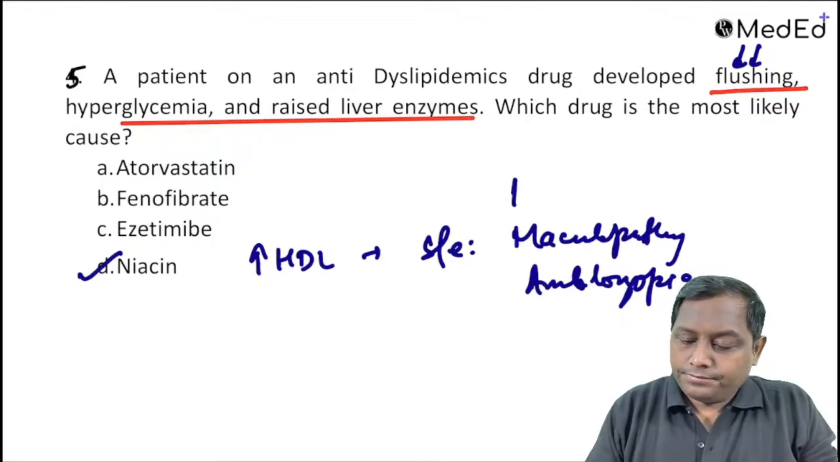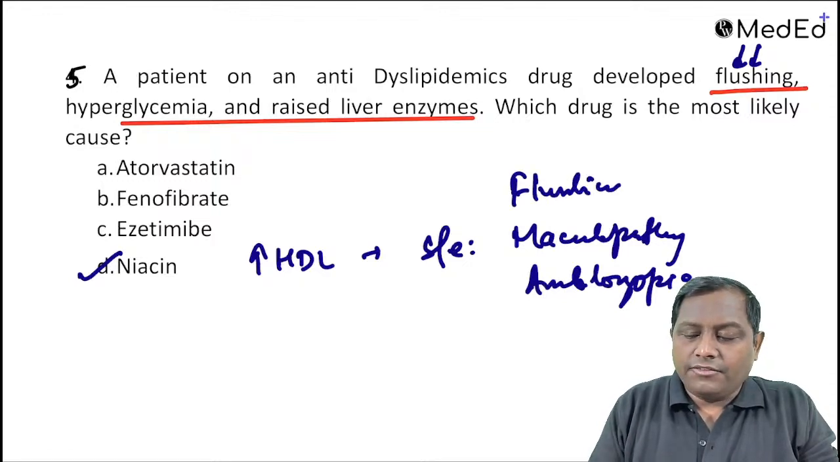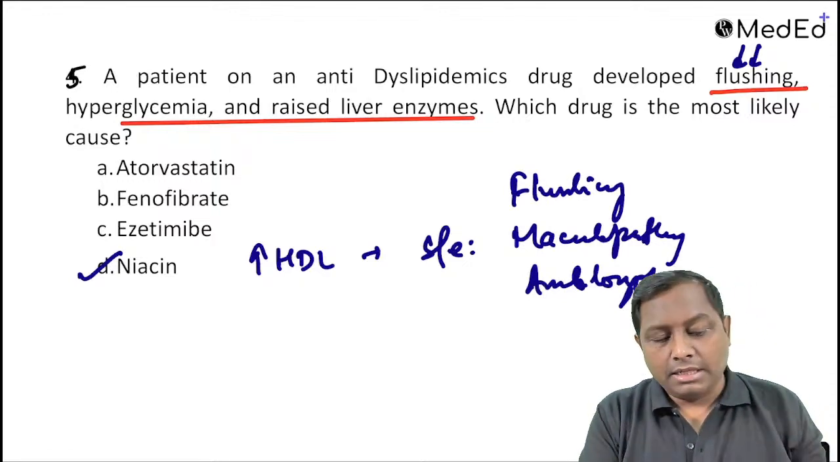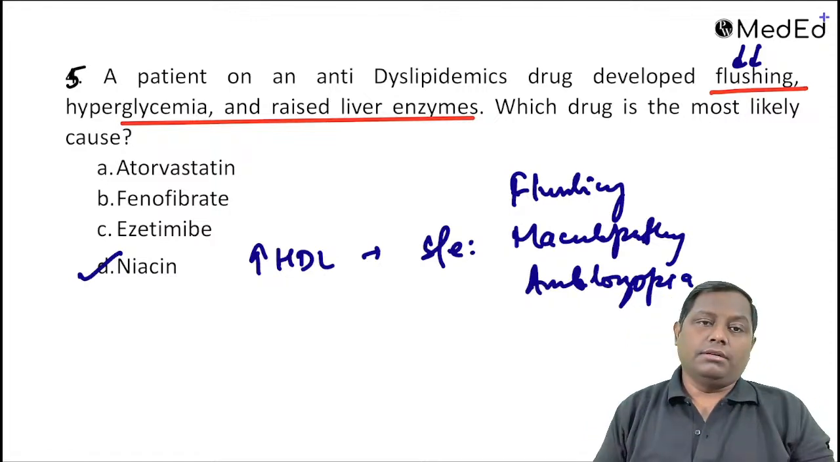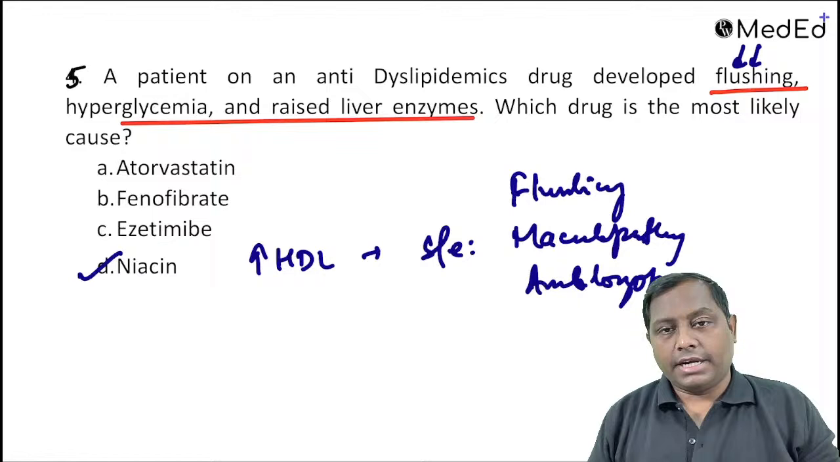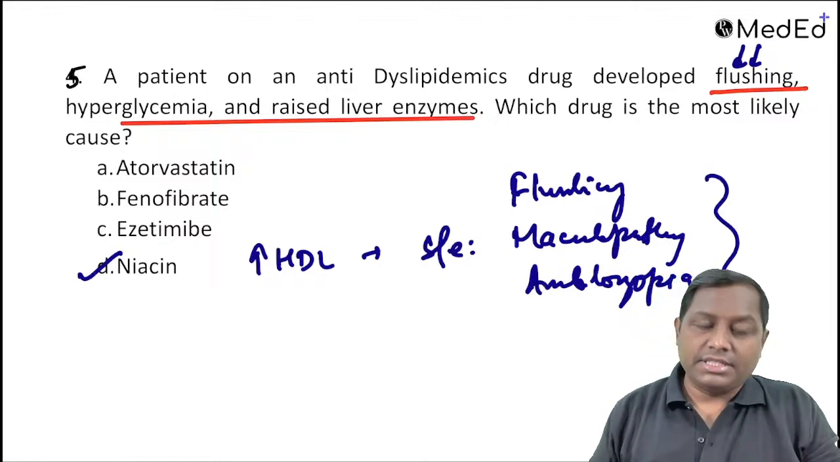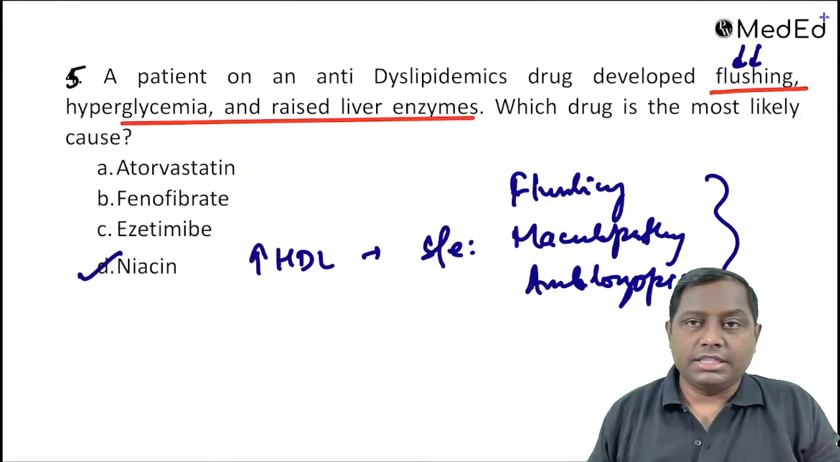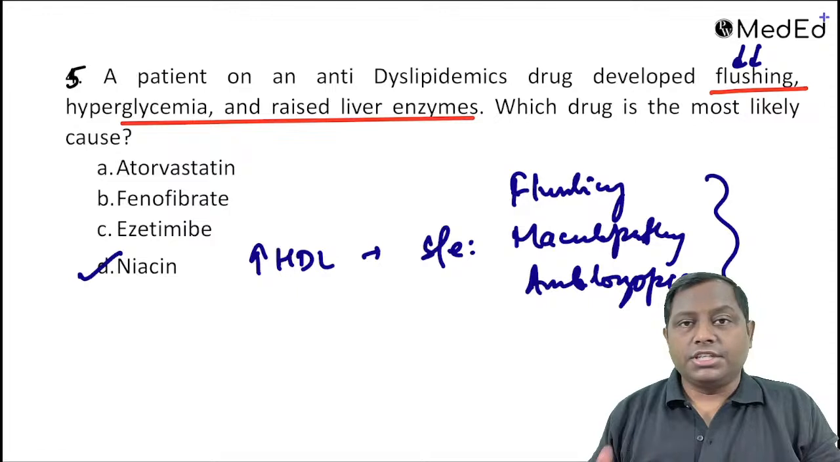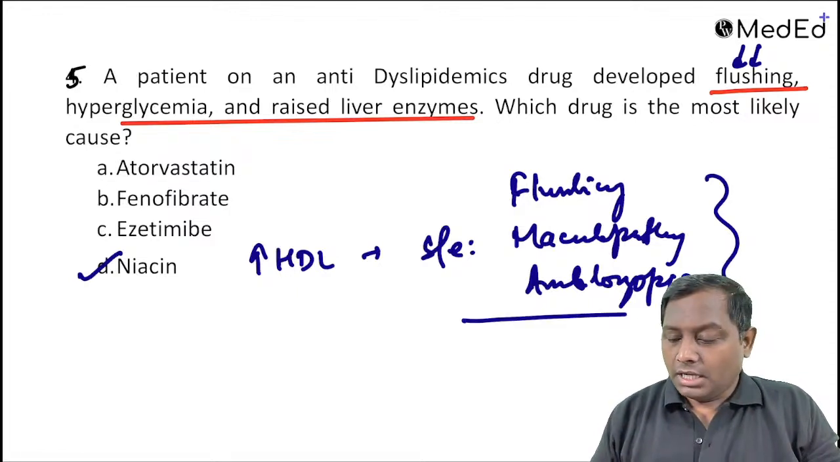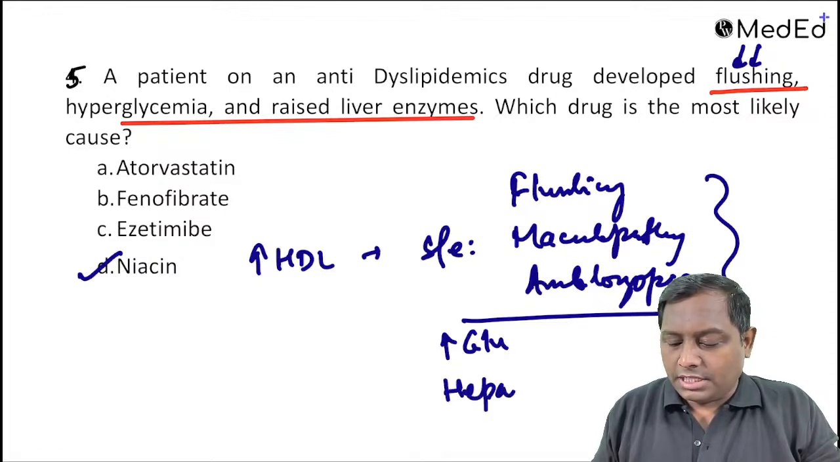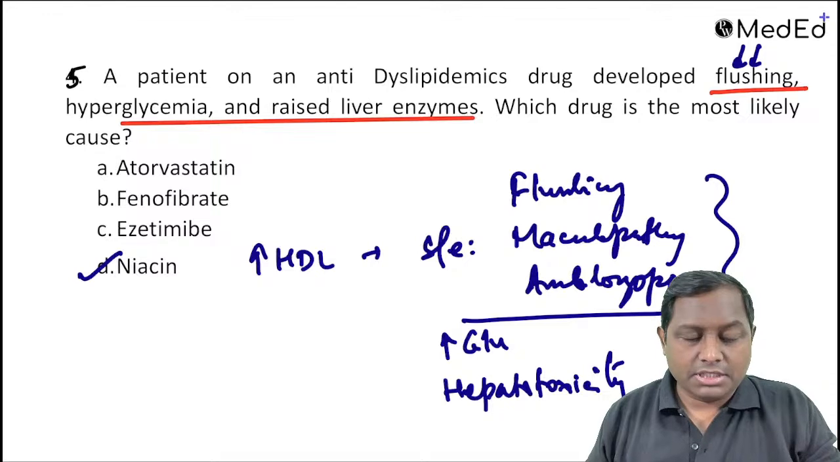Flushing, GI related side effects, right? So these are their important compliance limiting side effects, और इसलिए compliance limiting side effect था, तो niacin will be the correct answer. Remember that. So for a question like this, dyslipidemic drug causing flushing, hyperglycemia and raised liver enzymes, again remember it's also a hepatotoxic drug. Plus, not only that, they increase the glucose level as well. These are the other side effects that are associated with this class of drug. ठीक है.